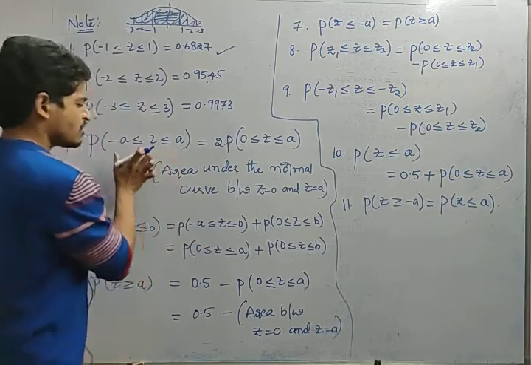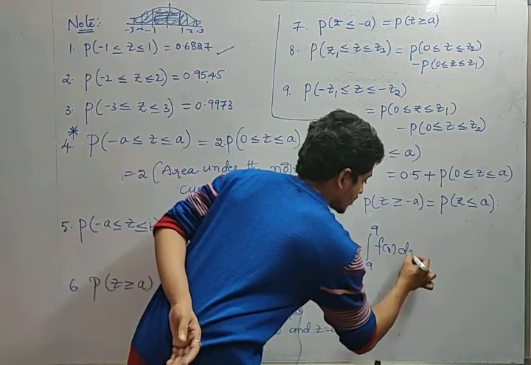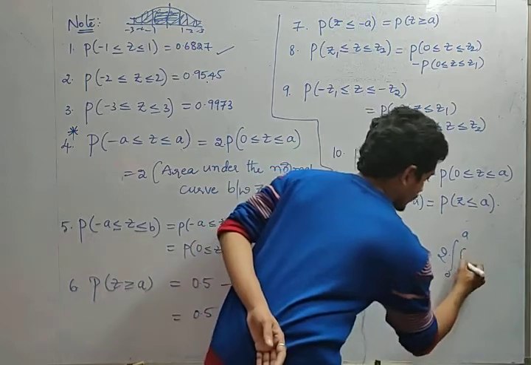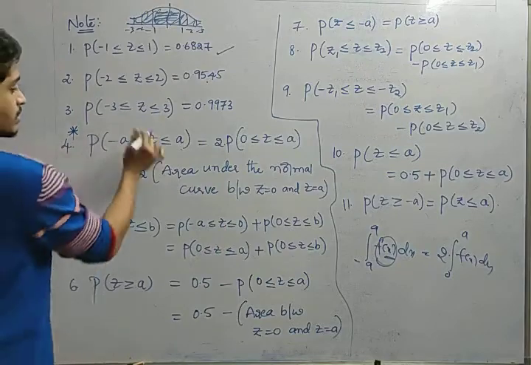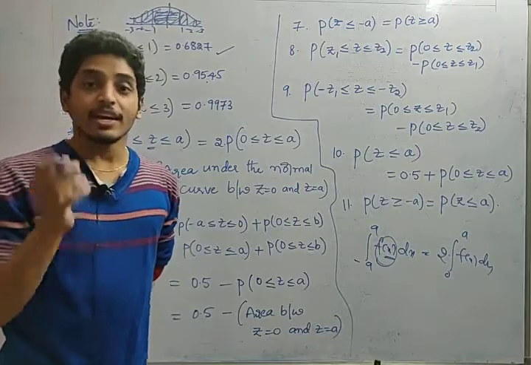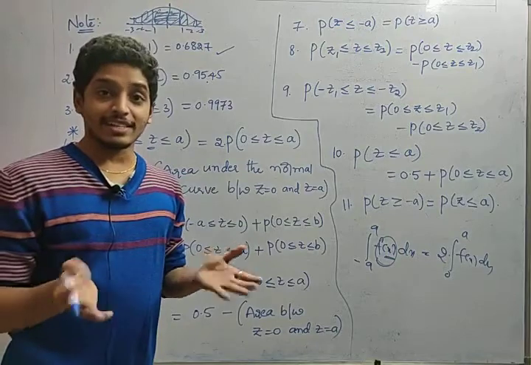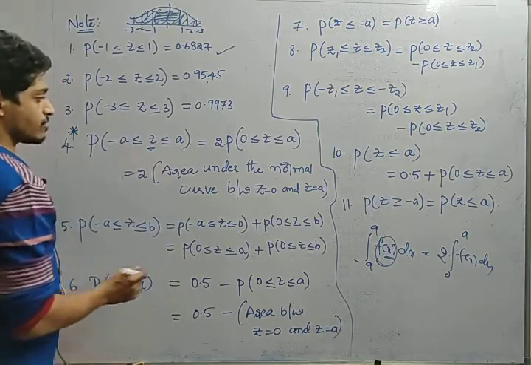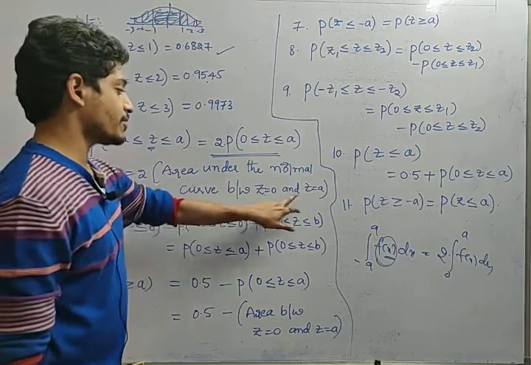So this property is nothing but, see friends, integral from -a to a of f of x dx. If the function is even, I can write it as 2 times the integral from 0 to a of f of x dx, right? Why? Since the function is an even function. Since this z is the Gaussian random variable, the curve is bell shaped and symmetrical about the y axis. That is nothing but an even curve. So since the Gaussian distribution is an even function, this property also holds. So 2 into the area under the normal curve between z equal to 0 and a, 2 times the area.